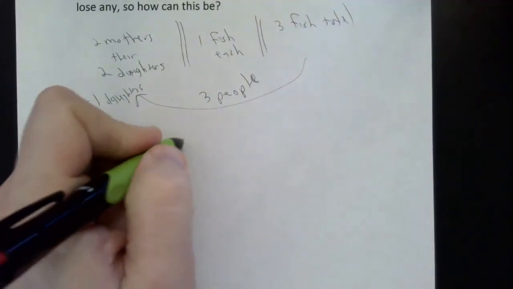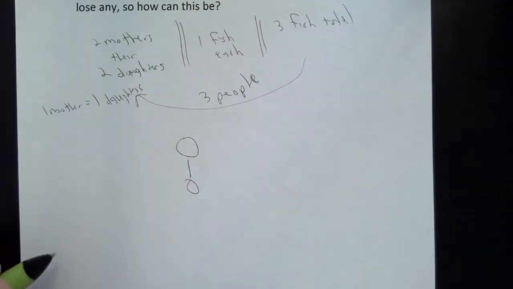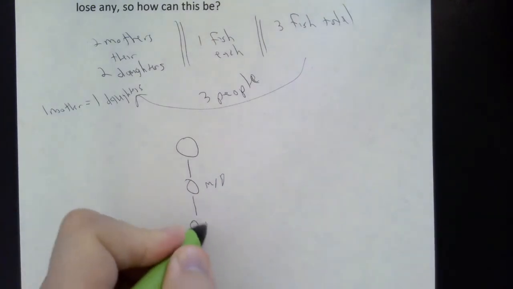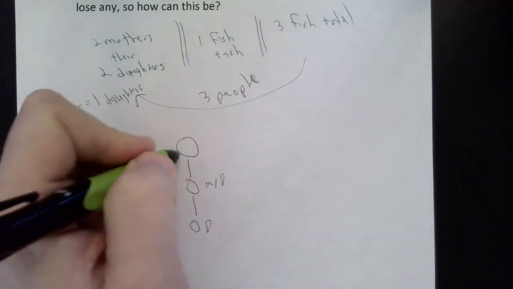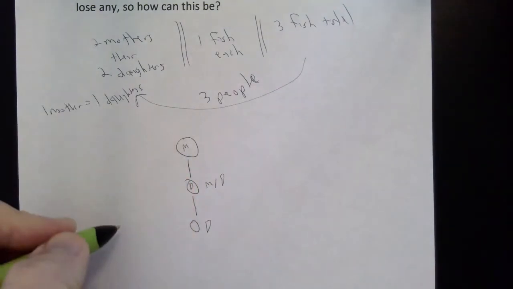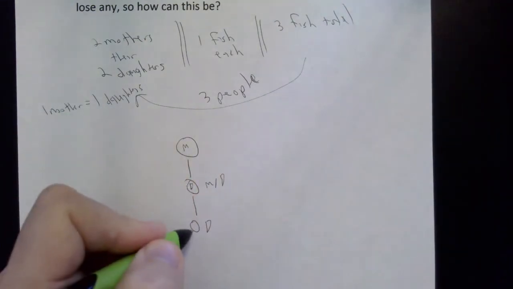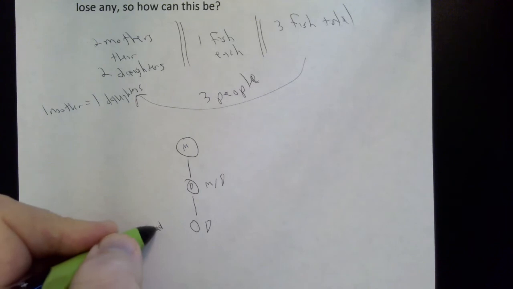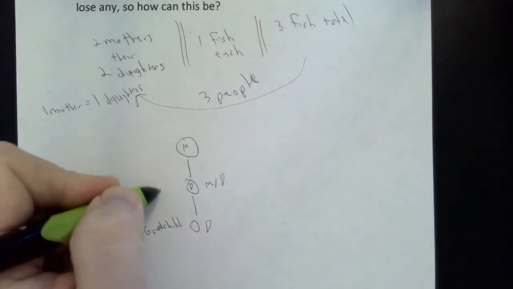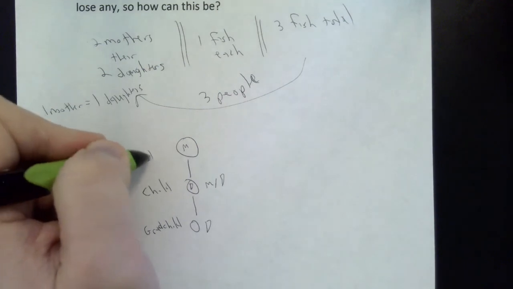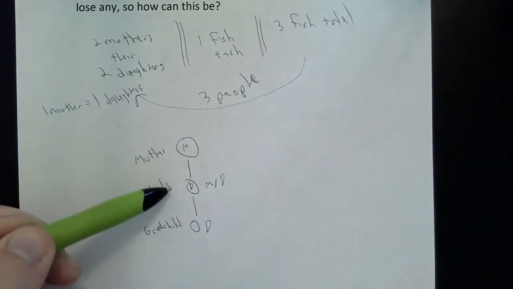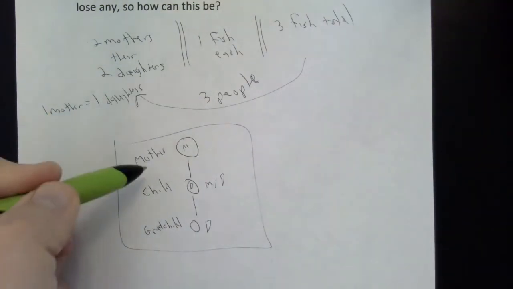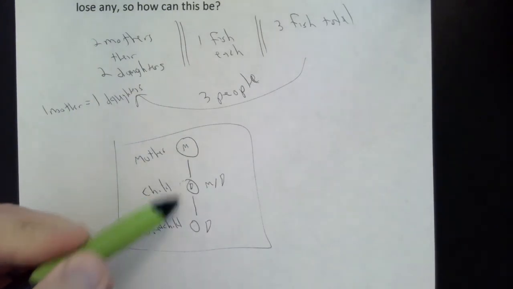Let's see, if I have this person's the mother of this person, maybe this is the mother-daughter, and so this person is the mother of this person. So here I have a mother of this daughter, and then this person is also the mother of this daughter. So this would be like a grandchild, a child, and a mother. Or if you look at it the other way, a grandmother, a mother, and a daughter. And then I'm able to have three people, but I still have two mothers and two daughters.